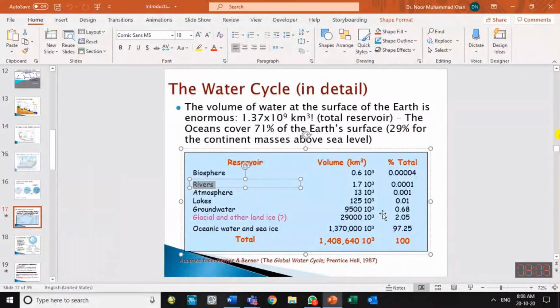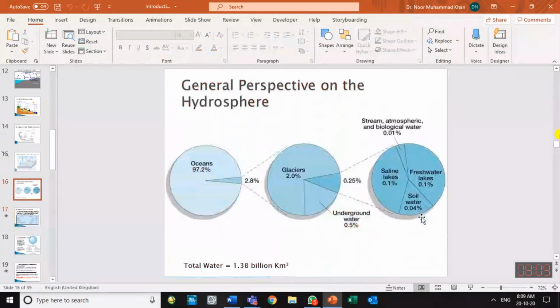So 95,000 is the reservoir available as groundwater. Groundwater एक किस्म की reservoir है जिससे हम जब पानी चाहें ले सकते हैं. That is about 0.68%. Out of this 0.68, there is some fresh groundwater and there is some saline groundwater.